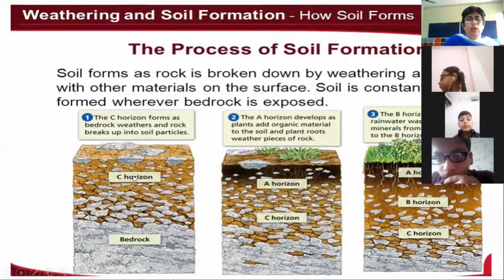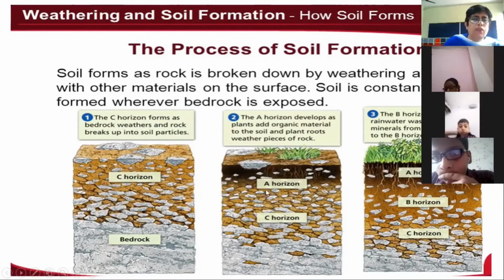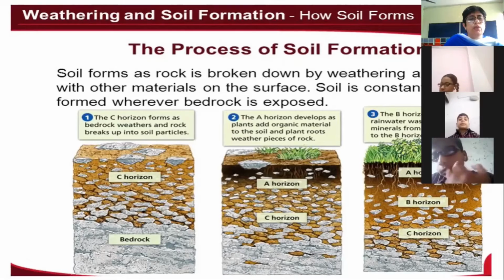And when they break down into smaller pieces, our second layer is formed, which is called the subsoil. Now, when this subsoil further breaks down, it forms your third layer, which is your topsoil. And this topsoil is rich in nutrients, rich in humus.